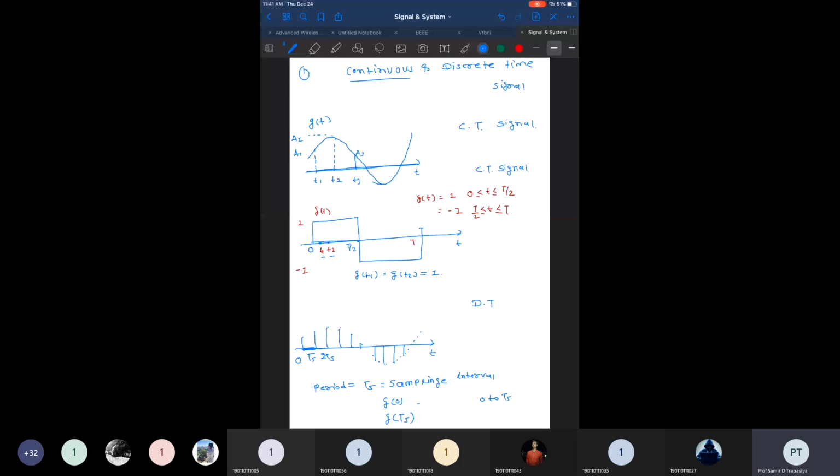How do we generally define this signal? The amplitude is defined as g of 0, g of Ts, g of 2Ts, and so on.